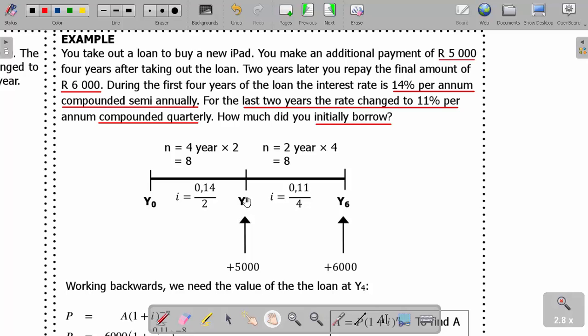Okay. And then 4 years later, I paid 5,000, right? Which means that now the 5,000 is going to be helping me to pay off the money, right? Now the remaining 2 years, the rate changed to 11% compounded quarterly. That's why it is divided by 4. Then because it is 2 years, times 4 giving me 8 here. Then at last I pay the 6,000. So I have to work backwards.